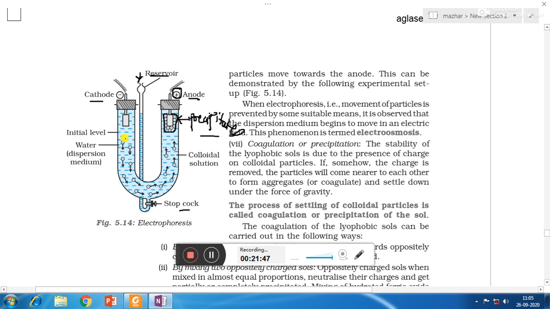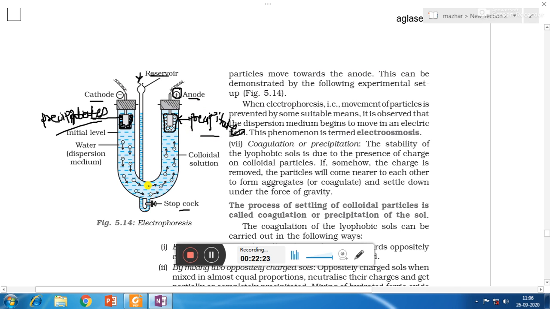Now opposite to this, if suppose I have taken ferric hydroxide sol, which is a positively charged sol, then under the effect of the electric field, the positively charged sol will get attracted towards the cathode, that is the negatively charged electrode, and will get discharged. That means the charge will get removed because minus and plus will cancel out each other. So in that case we will get precipitates at the cathode, and that indicates that the ferric hydroxide sol is a positively charged sol and the arsenic sulfide sol is a negatively charged sol.